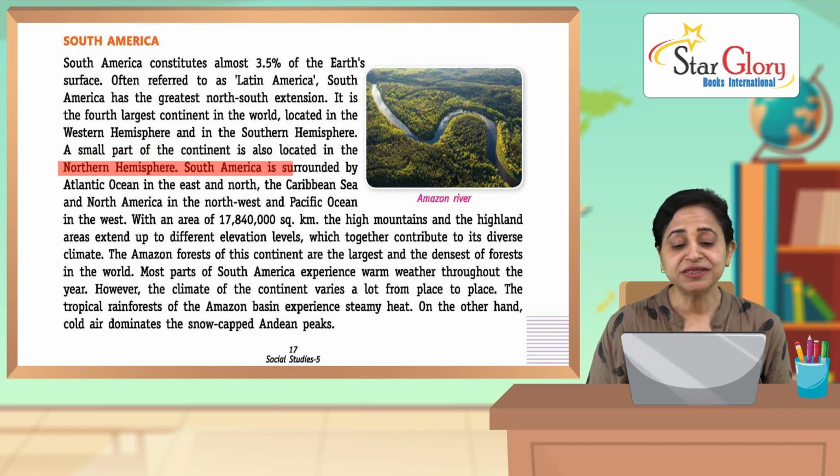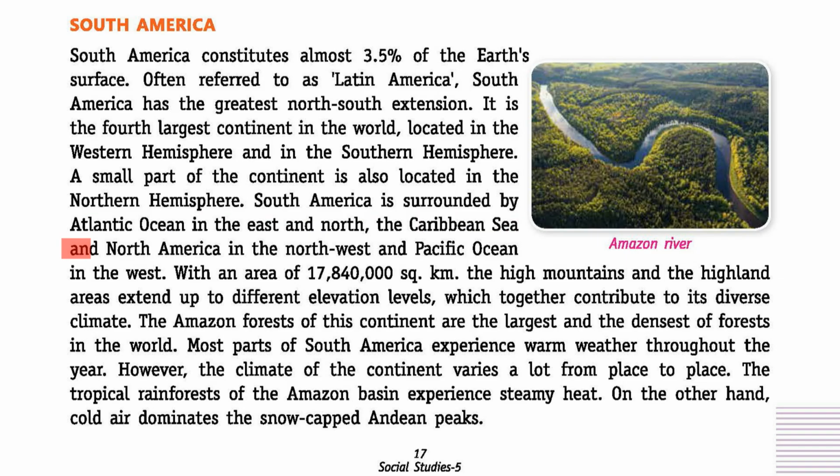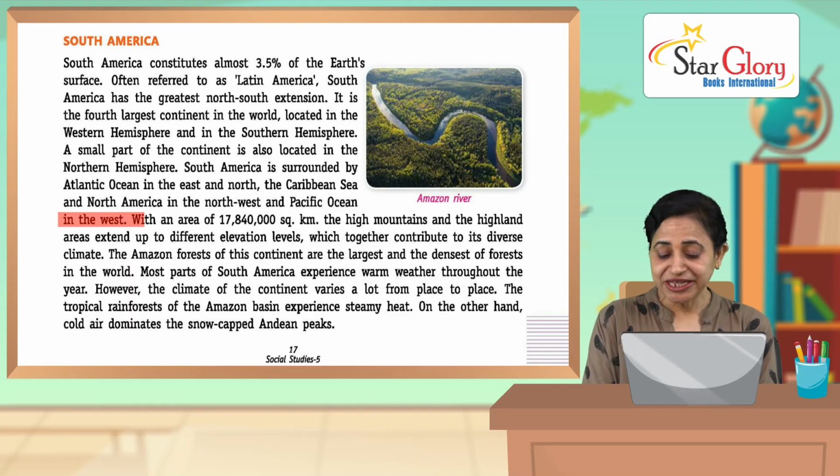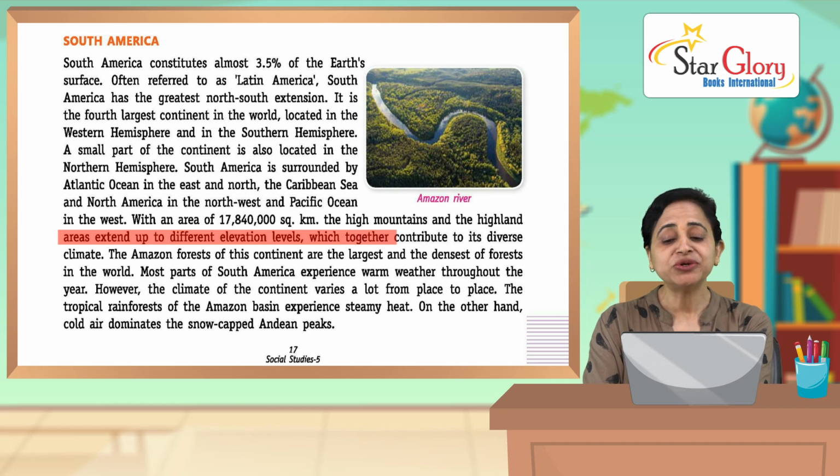South America is surrounded by the Atlantic Ocean in the east and north, the Caribbean Sea and North America in the northwest, and the Pacific Ocean in the west, with an area of 17,840,000 square kilometers. The high mountains and the highland areas extend up to different elevation levels, which together contribute